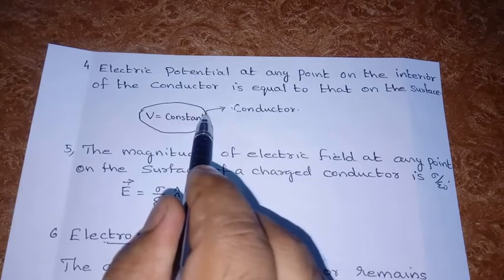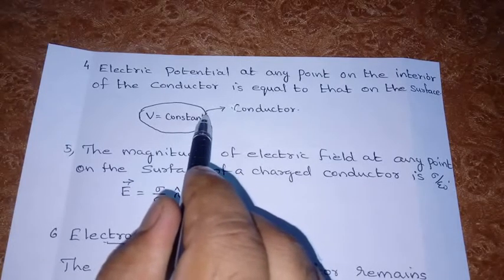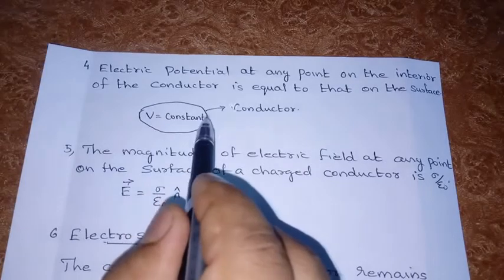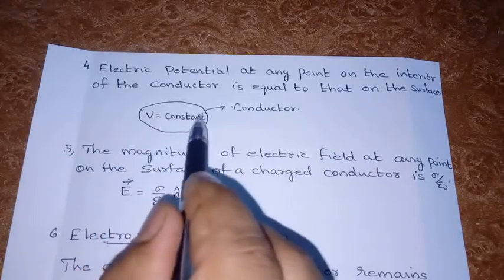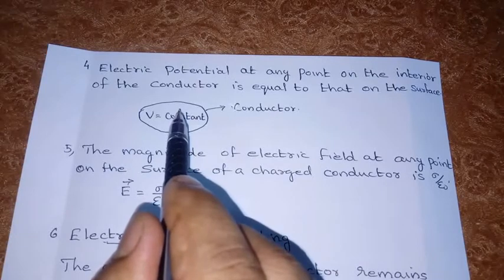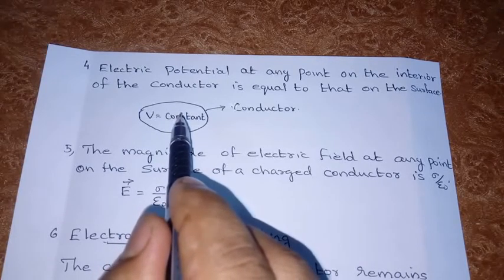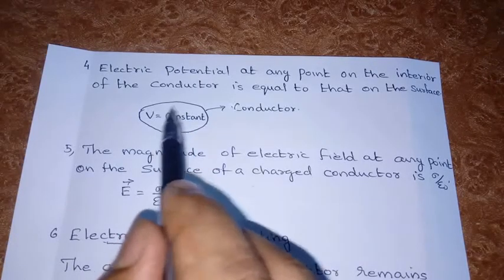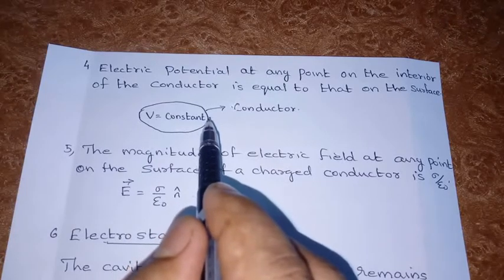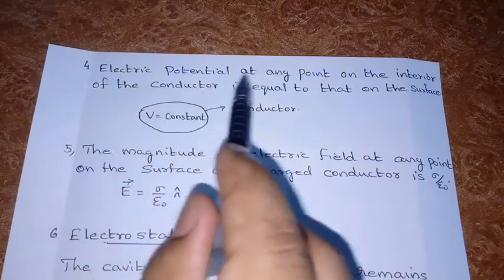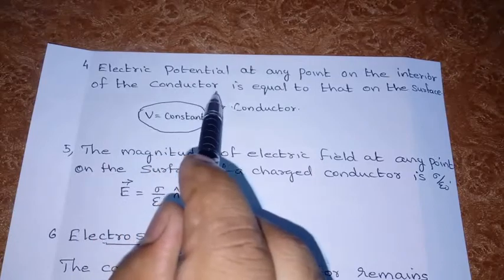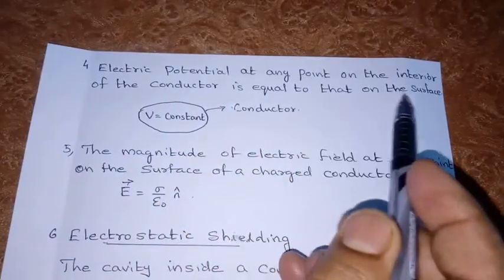We already studied this for a spherical conductor. The electric potential at any point in the interior was V equals 1 by 4 pi epsilon 0 into Q divided by capital R, and that is the potential on the surface also. So the electric potential at any point in the interior of the conductor is equal to that on the surface.